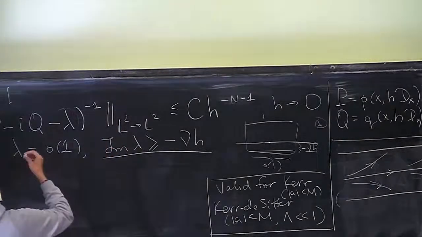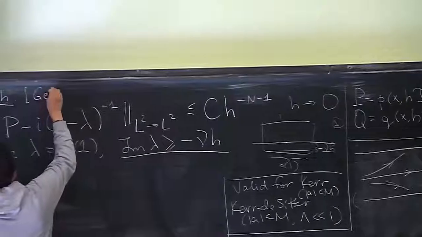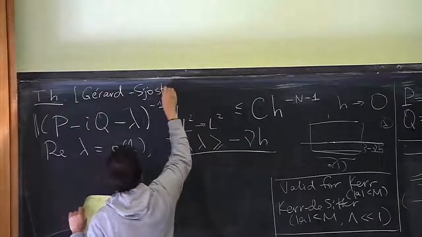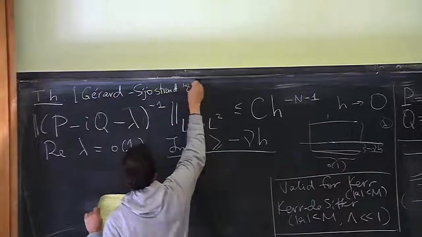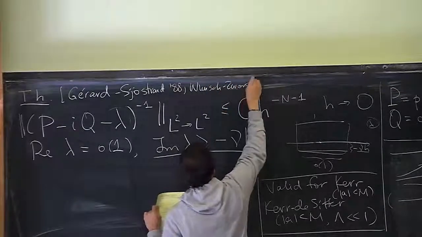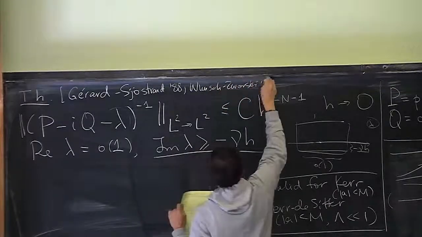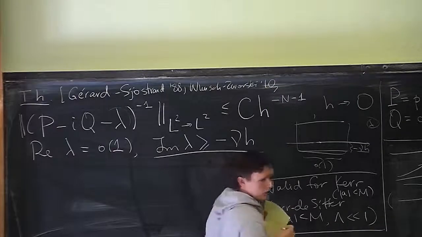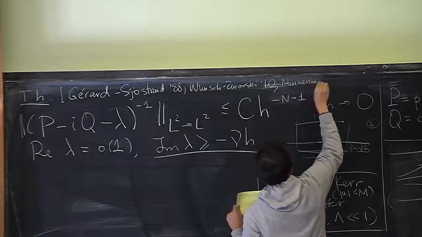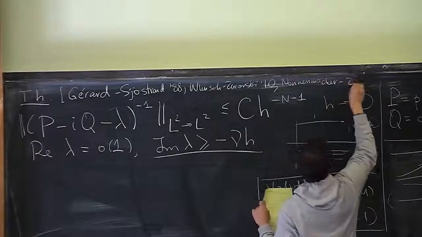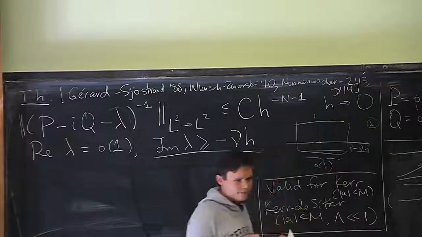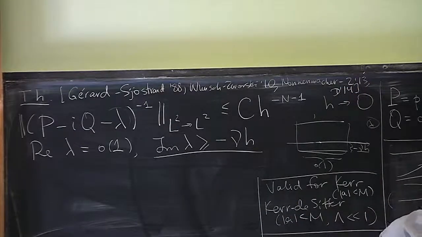So this theorem is due, in different generality, which I'll have to talk about, to Joshi and Sá Barreto in 88, Wunsch and Zworski in 2010, Nonnenmacher and Zworski in 2013. And the version, the proof that I'll present, is myself in 2014.